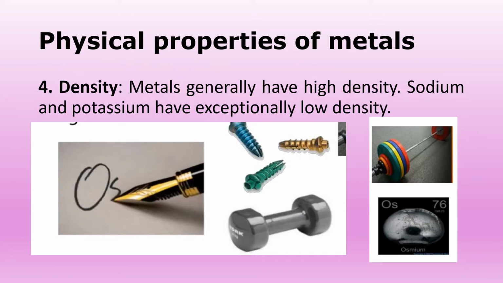Density. Density means mass per unit volume of a substance. Most metals have high density. However, sodium and potassium have low density and float on water.